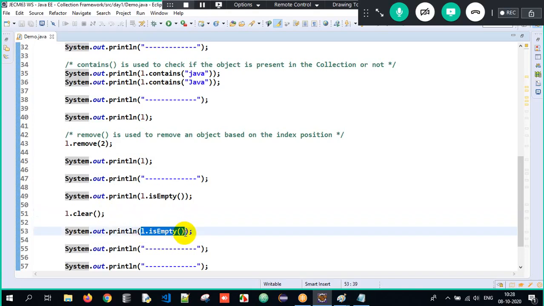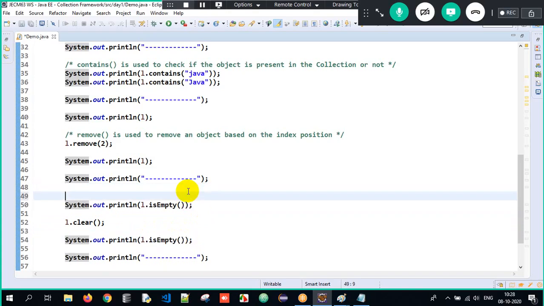So that is the specification of the isEmpty and clear methods. I'll write down the working of the isEmpty method: it is used to check if the collection is empty or not.